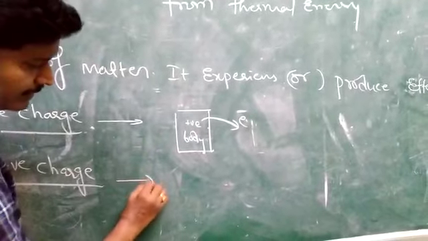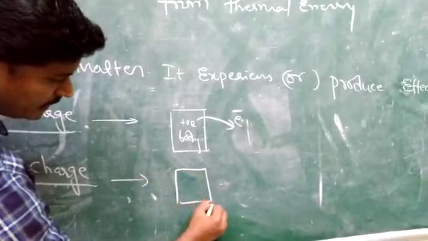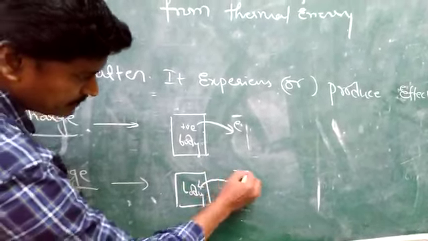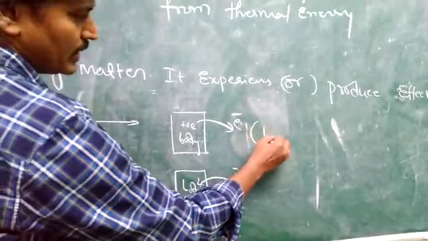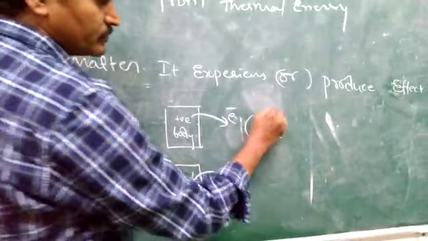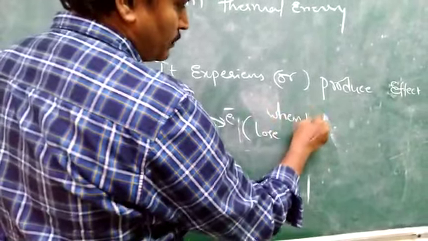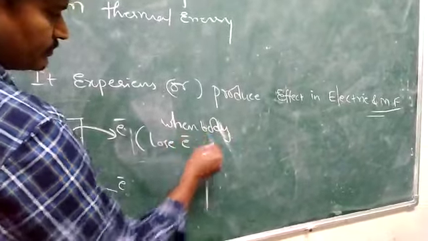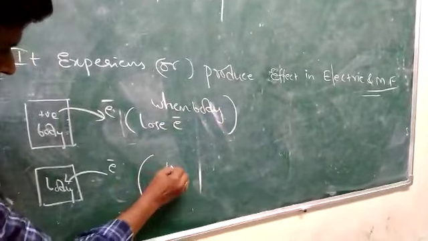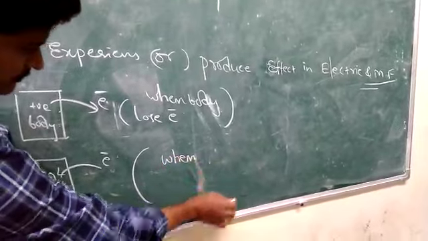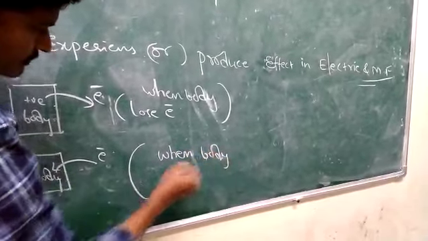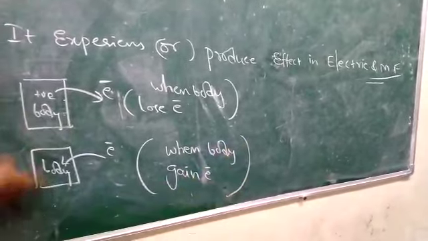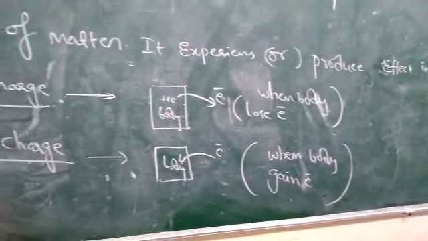Suppose a body gains electrons, then it obtains negative charge.